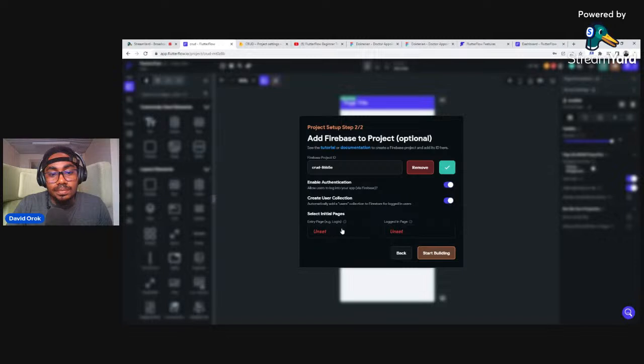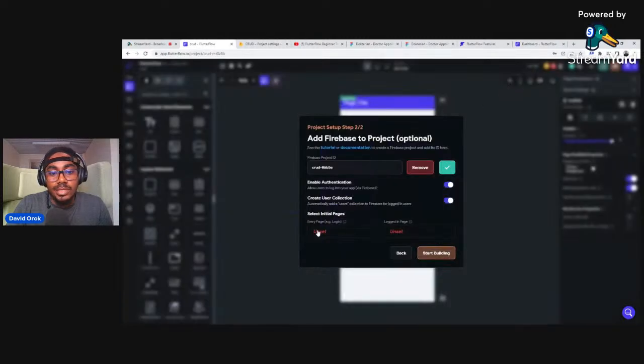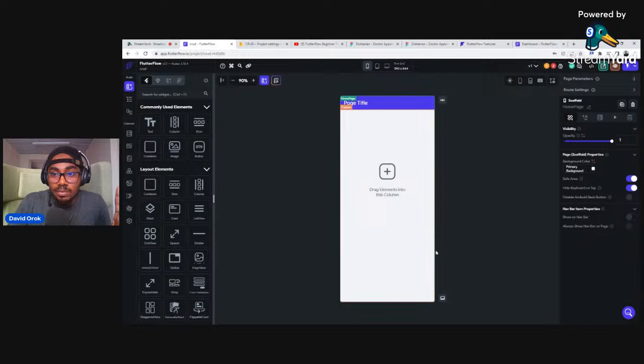So this says entry page. Let me just close that and show you again. So there's an entry page and a logged in page. The entry page is the very first page that your users will see before they log in to your application. Then the logged in page is the page that they get to see when they've logged in. It's that simple. So right now we don't have any page apart from these other pages that we have in the background. So let's just go ahead and click on start building. We will fix that page. But first of all, you need to see that we have 2 errors because we have not set up those 2 pages. Great. Don't worry, we'll fix it.